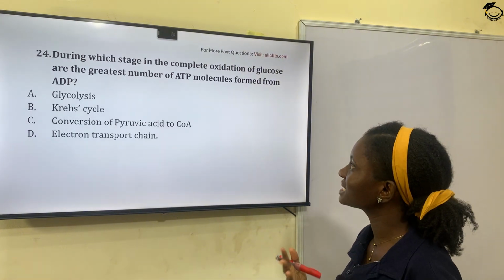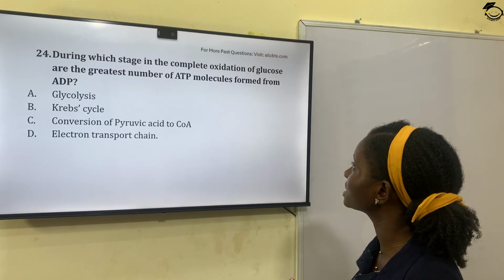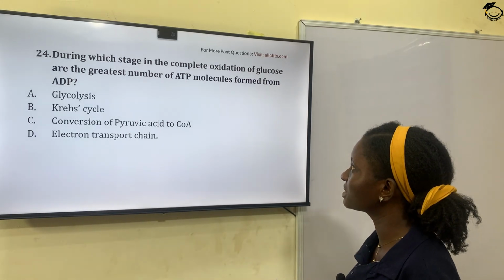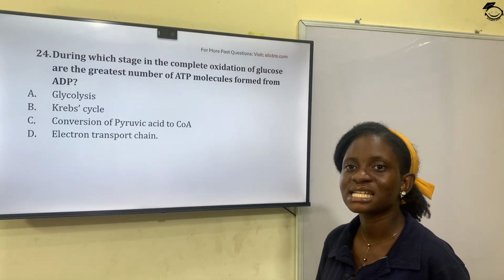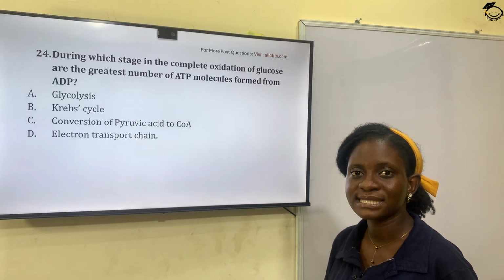So the question is now asking, during which stage in the complete oxidation of glucose are the greatest number of ATP molecules formed? That is the electron transport chain. Option D is the correct answer.